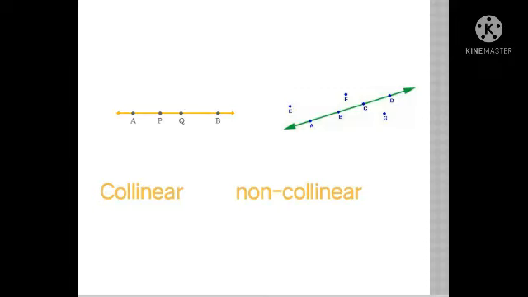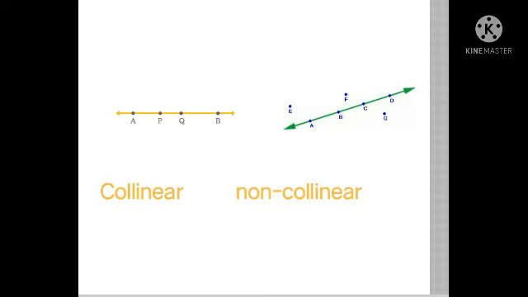Okay students, so have you understood the concept of collinear and non-collinear? It will be used in the coming section of your chapter, so make it clear in your minds. What is collinear? The points should reside exactly on the line, otherwise they are non-collinear. I think I have made you clear about collinear and non-collinear.